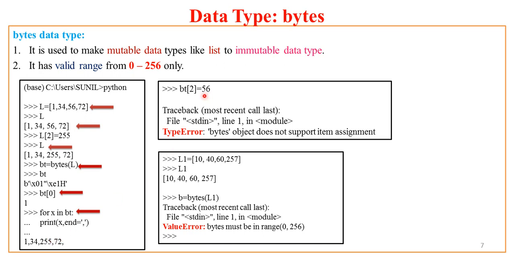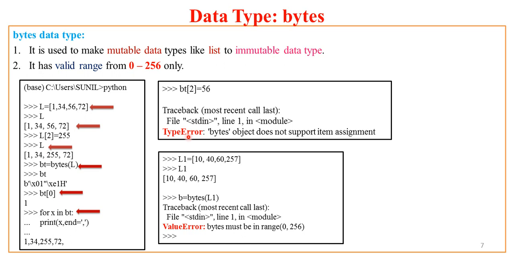What if now I try to alter that third value? I want to restore BT to 56 because it was 1, 34, 56, 72. But now in case of BT it is 1, 34, 255, 72. So I want to change this third value. If you try to do this, Python will give you a type error. Now I have highlighted this error.